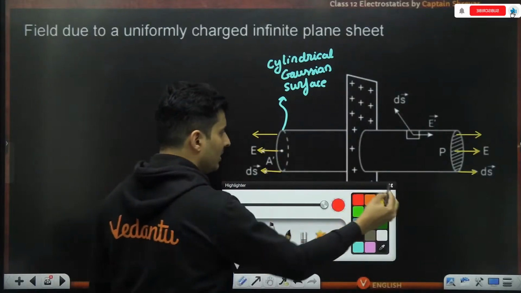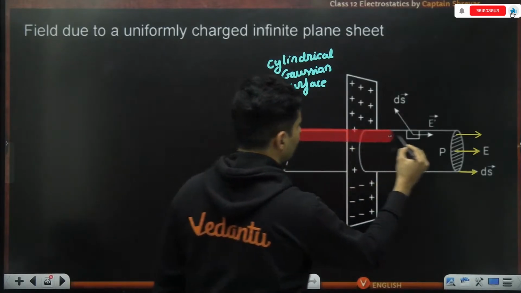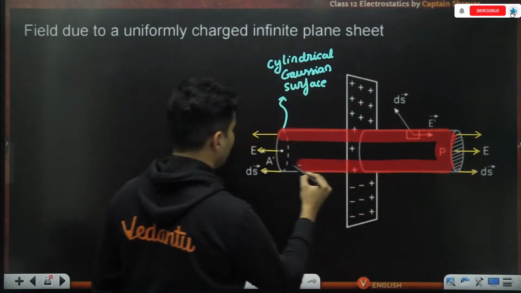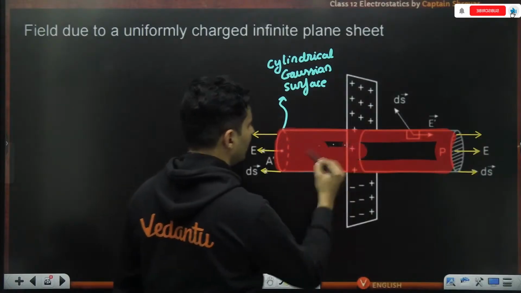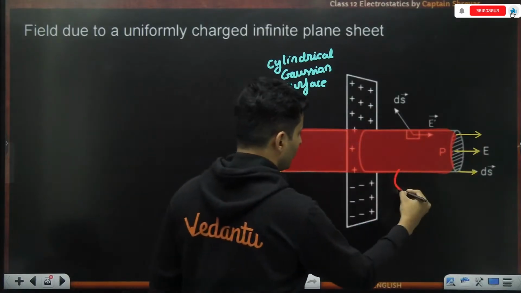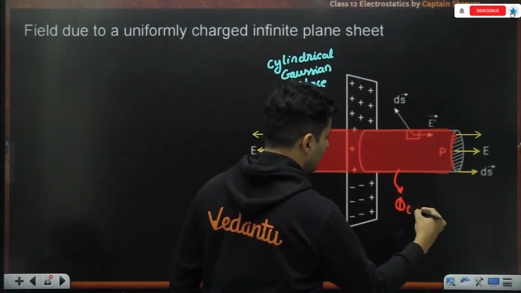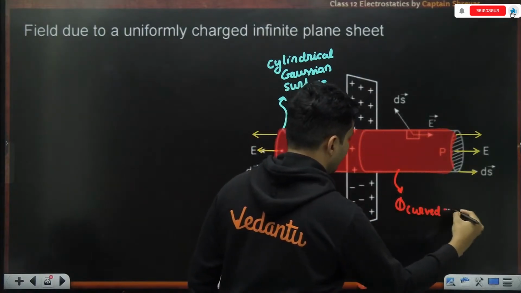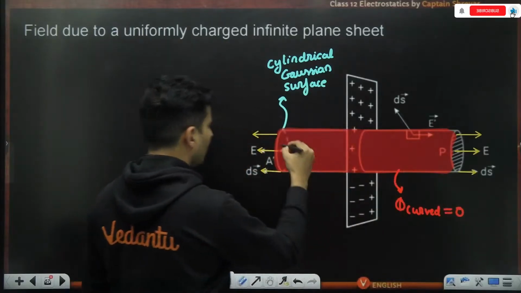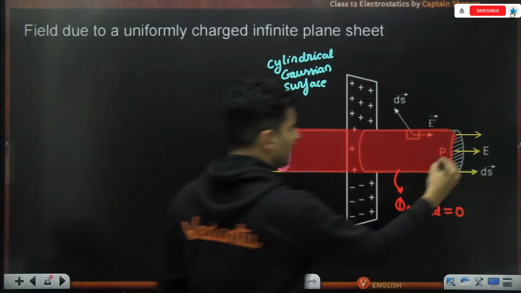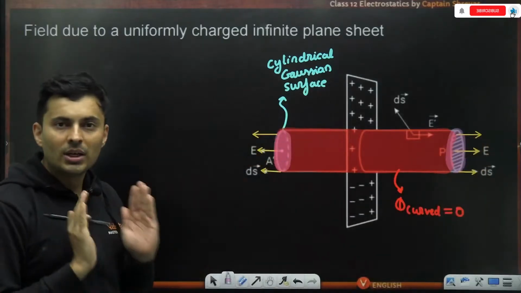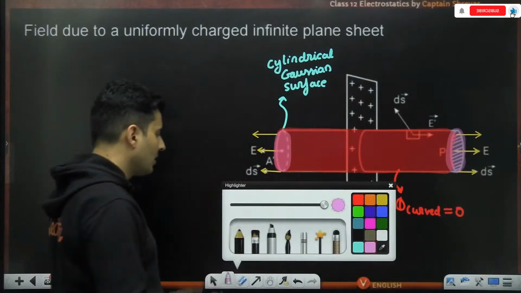Visualize this. None of the curved surface will be affected by it because the field will be parallel. So the good thing is the flux through the curved surface will be zero. There is only flux through this circular face and this circular face. That's it. Only these two faces have flux.